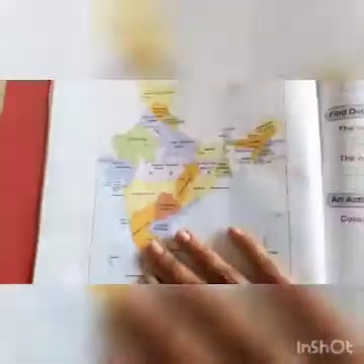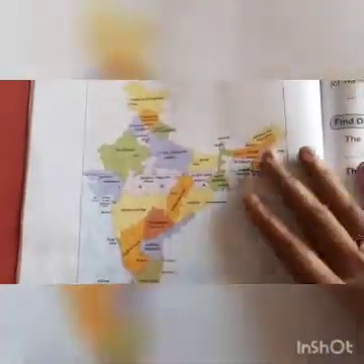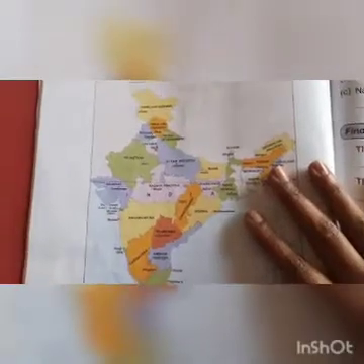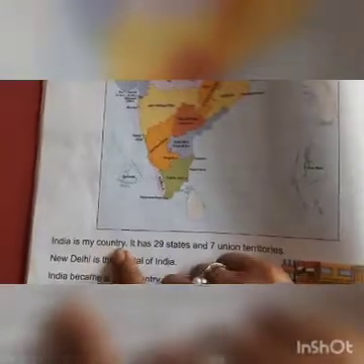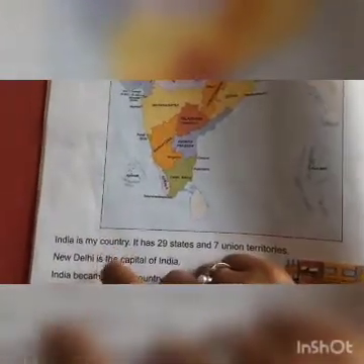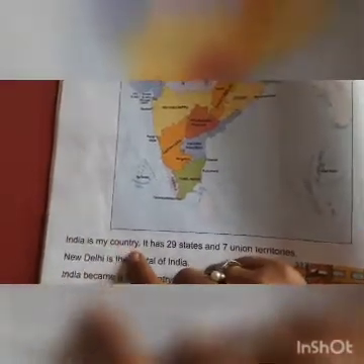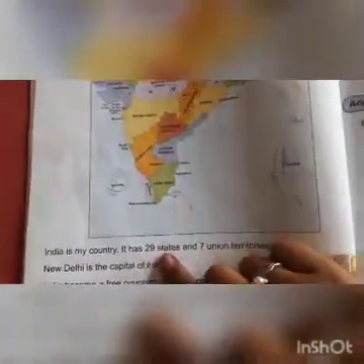So this is the map of what? This is the map of our country. And what is the name of our country? India, right. So let's read more things about our country called India. India is my country. We are all citizens of India. India is our country. It has 29 states and 7 union territories.